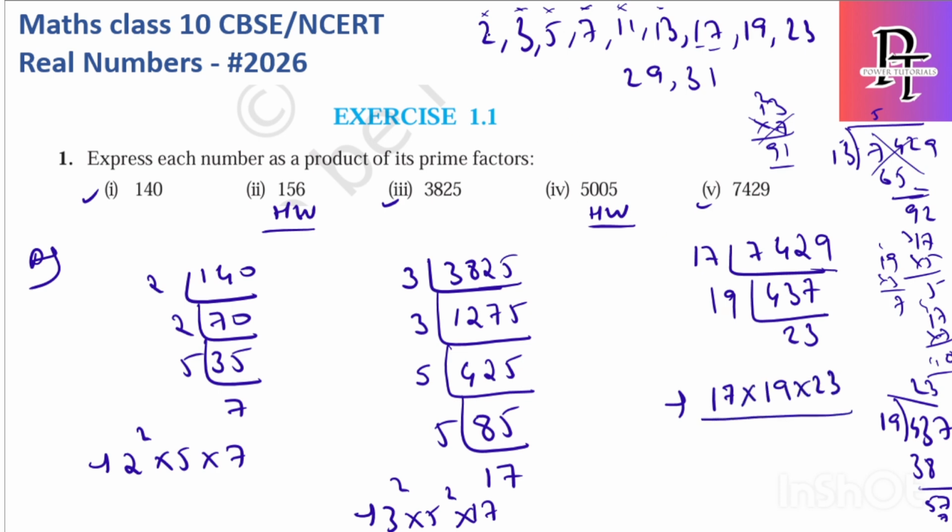In this way just keep on trying which prime number it is divisible by. I want you to solve 156 and 5005. In the next video, I will definitely tell you the solution for these two questions. Okay, let's see the next one.